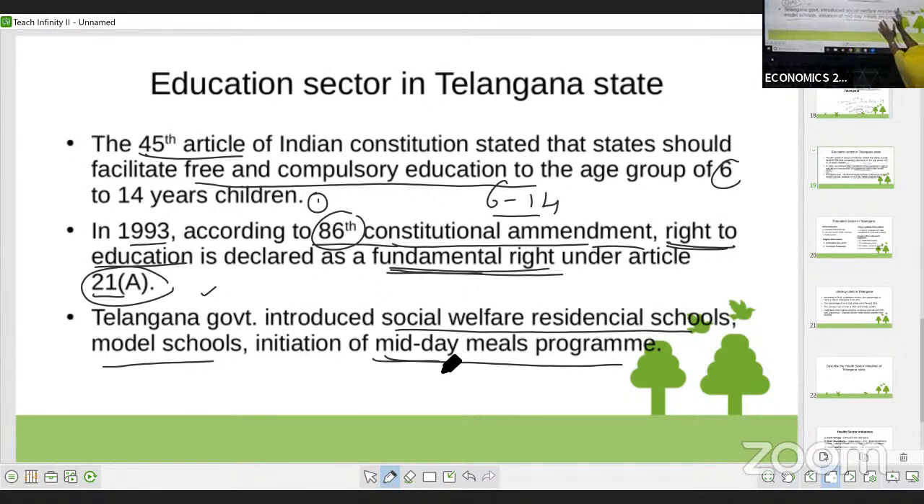So this you have to write first, as an introduction under the education sector in Telangana state. First, Article 45 says that children aged 6 to 14 should get free and compulsory education, and the 86th constitutional amendment declared the right to education a fundamental right. Next, introduce the many social welfare residential schools and model schools, then the midday meals program.